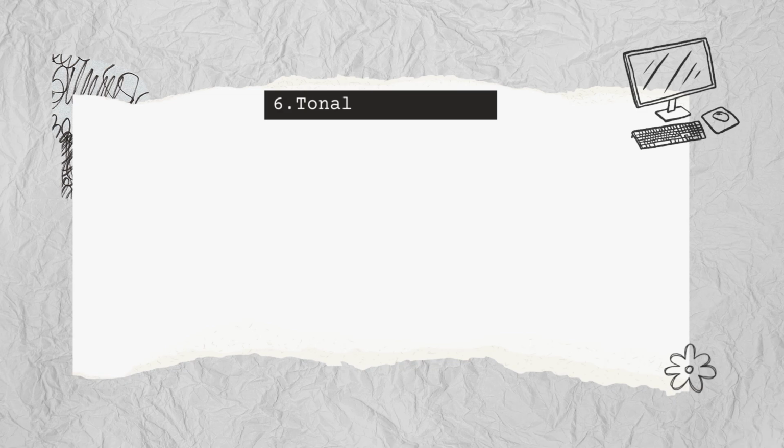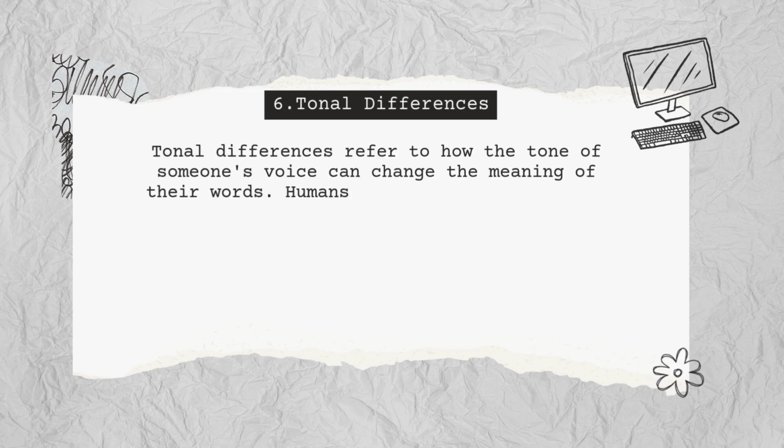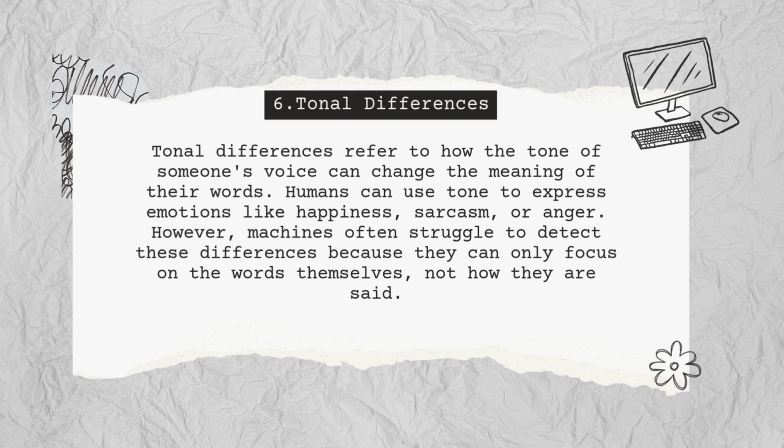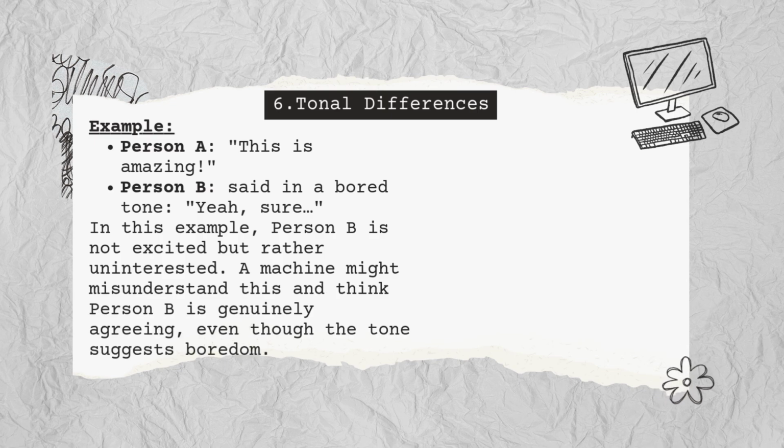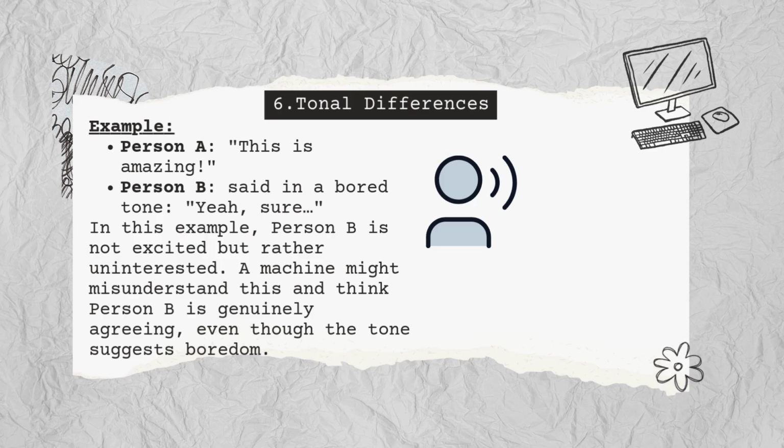Tonal differences. This is the challenge of tonal differences in language. Humans use tone to express emotions, like happiness, sarcasm, or anger. But for machines, understanding tone is a whole different story. Take this example. Person A says, "This is amazing." Person B responds in a bored tone, "Yeah, sure." To a human, it's clear that person B isn't excited. They're uninterested. But for a machine, it's not so obvious.